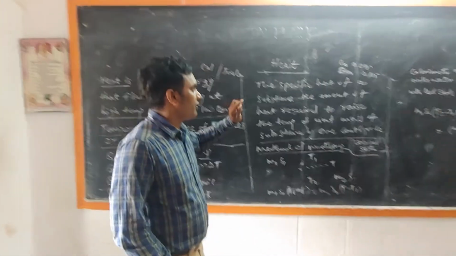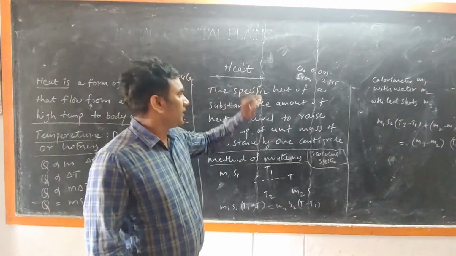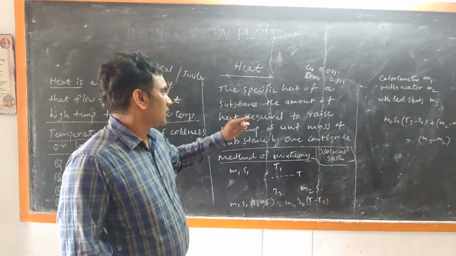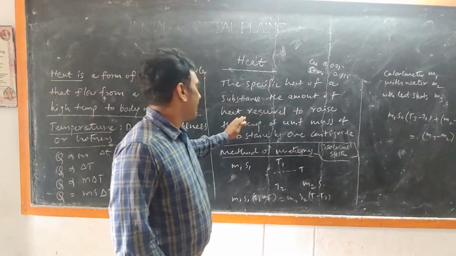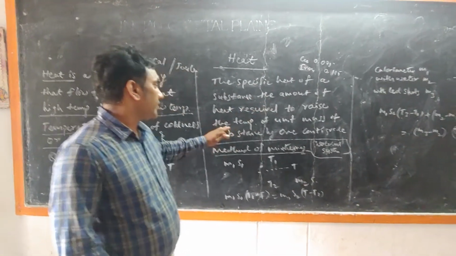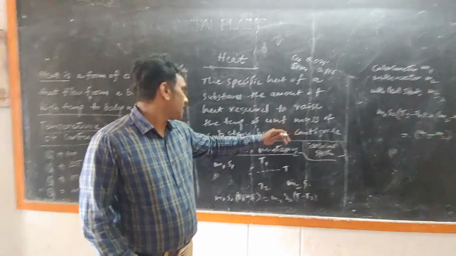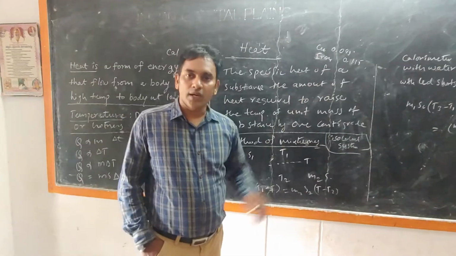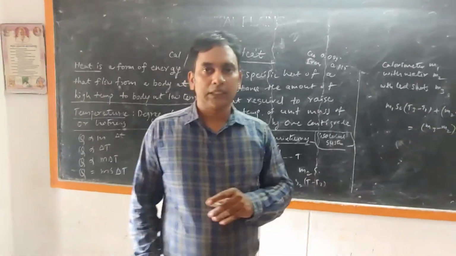The specific heat definition: the specific heat of a substance is the amount of heat required to raise the temperature of a unit mass of the substance by 1 degree centigrade.